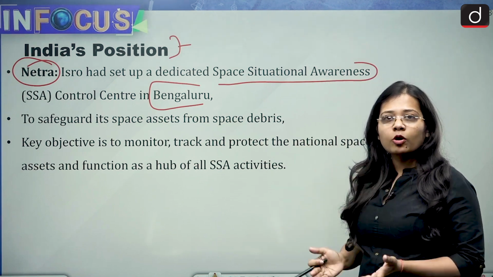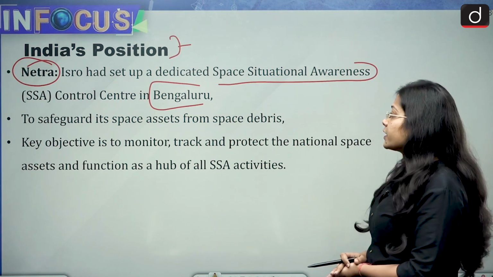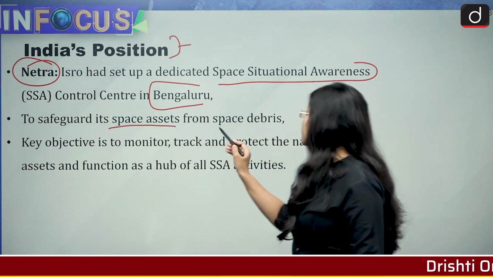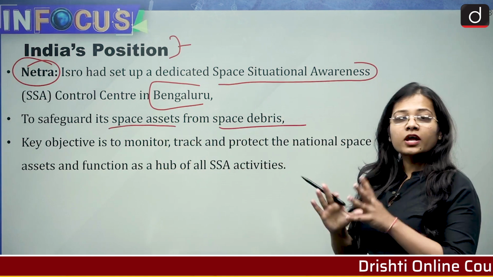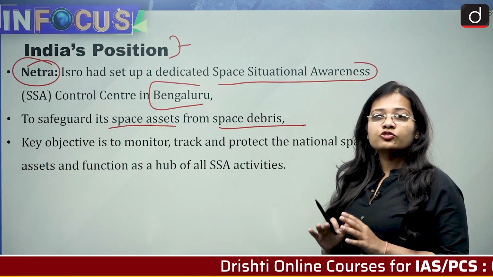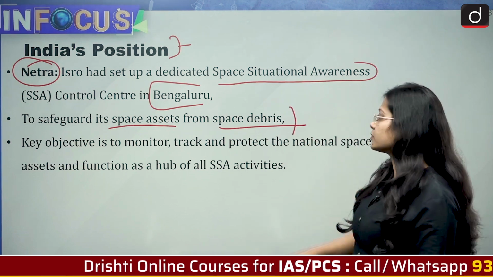If there is any problem, then NETRA will inform ISRO. Its aim is to safeguard its space assets from space debris, so that India's space assets are safe and protected from space debris.